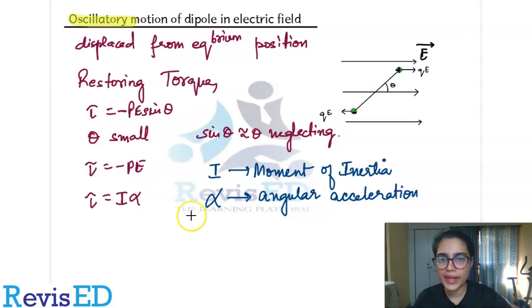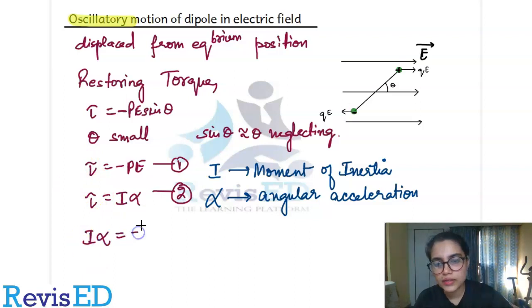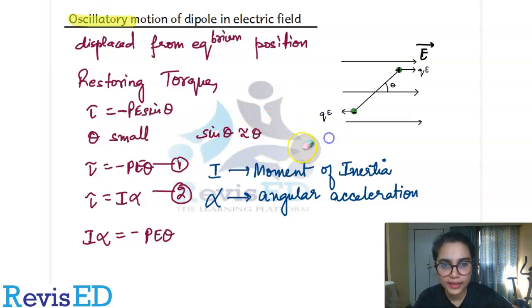Now we know the meaning of these two, right? This is our very first equation, and this is your second equation. Can I just equate the two equations? Yes, I can, because they both are equal to the value of tau. So I can write I alpha is equal to minus PE theta. Theta is very small, but we have to write it, right?